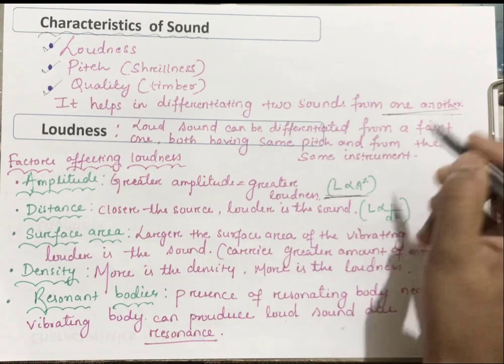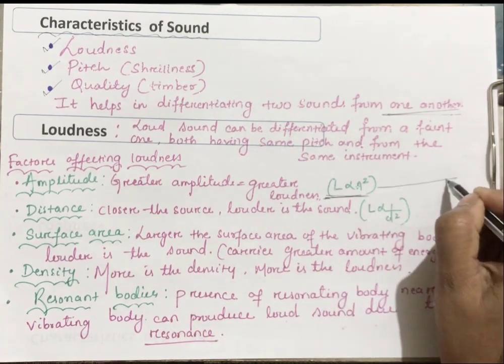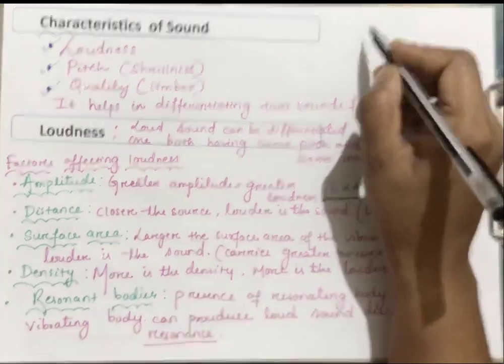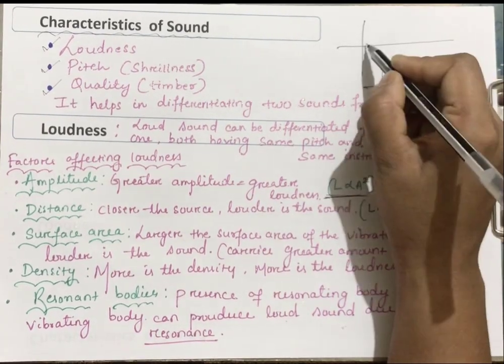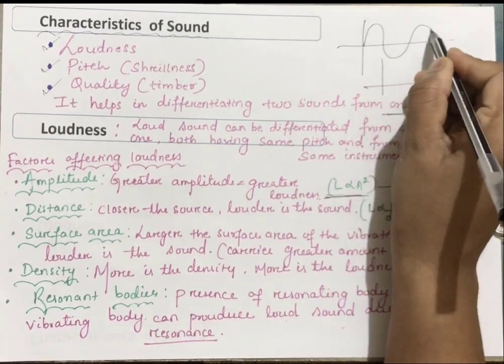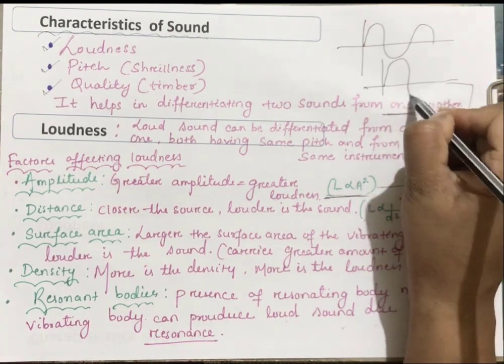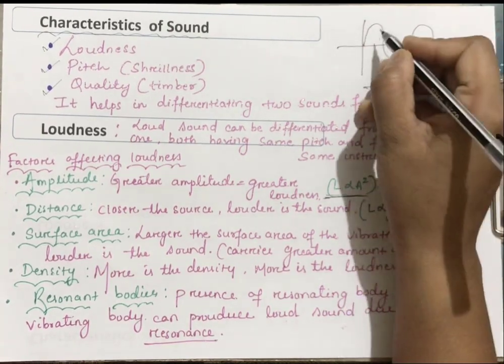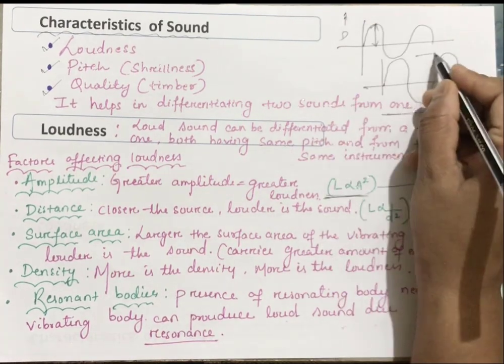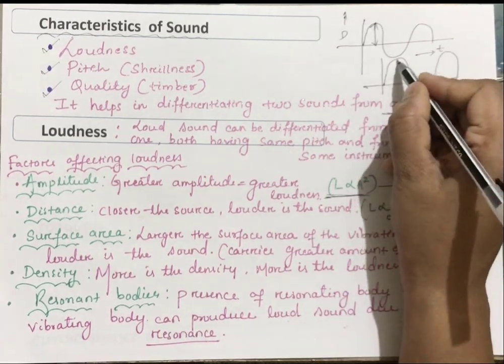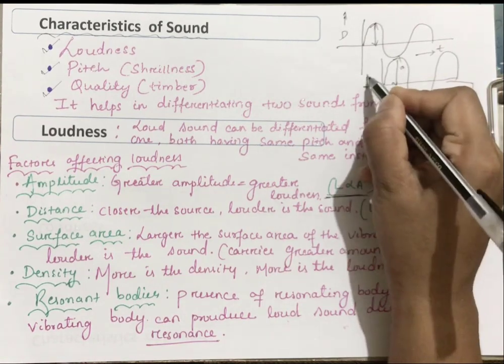I'll show you in the diagram. You see, here one wave you can see, and here one wave you can see. Now this is the amplitude for this wave, and this is the amplitude for this wave.